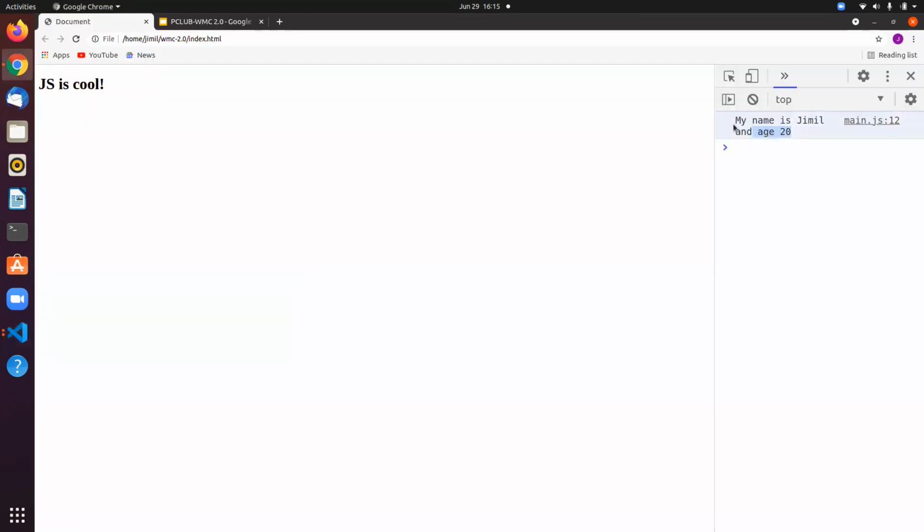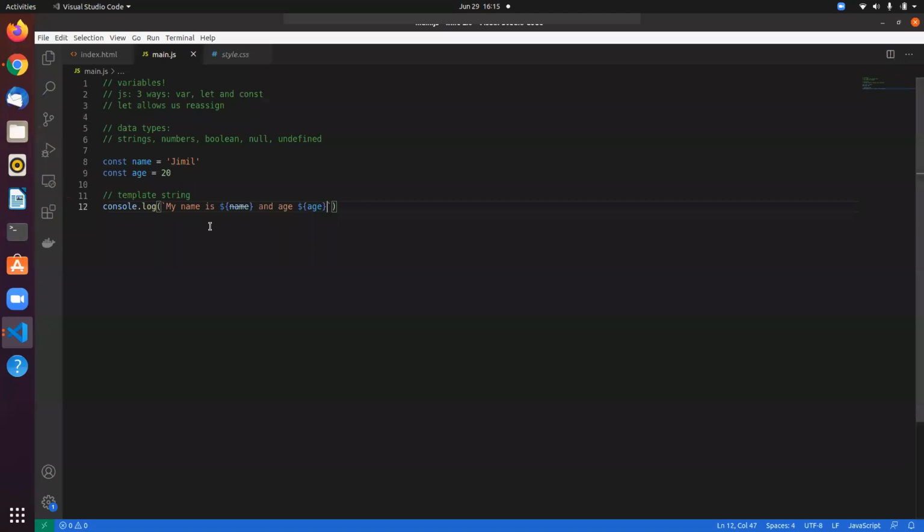If I refresh, I get the same output. I showed you this because when you move on to Node.js or full stack applications, you're going to see a lot of template strings. So you don't have to worry about them. These are just a way of including variables in strings, right?